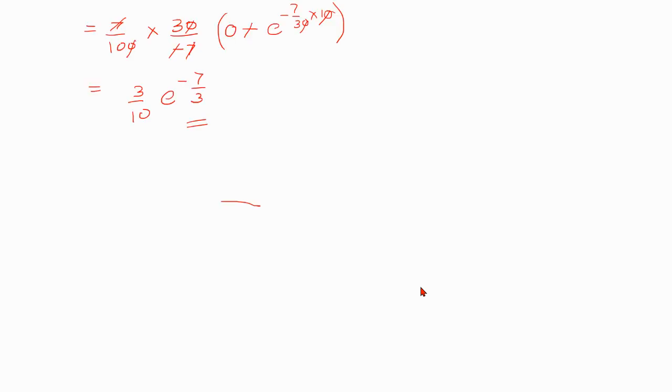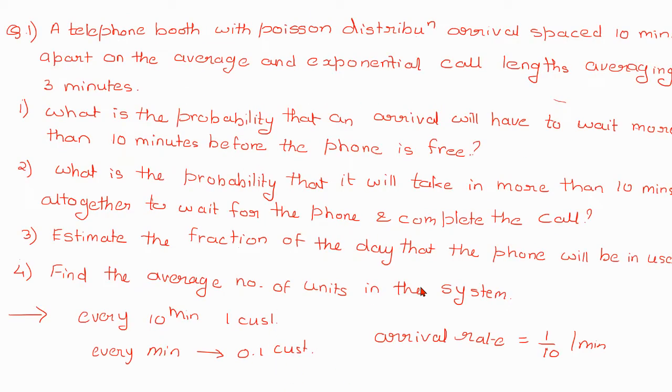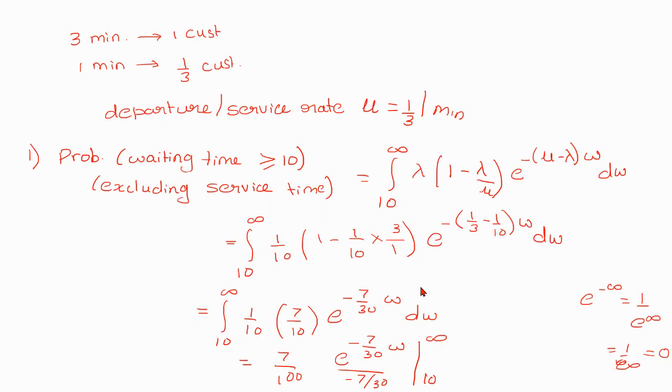Okay, so in the first video, we saw this problem: a telephone booth with Poisson distribution arrivals spaced 10 minutes apart on the average and exponential call lengths averaging 3 minutes. Under that, we saw the first sub question: what is the probability that an arrival will have to wait more than 10 minutes before the phone is free. This is like finding the probability of waiting time greater than 10 before the phone is free, that is, excluding the service time.